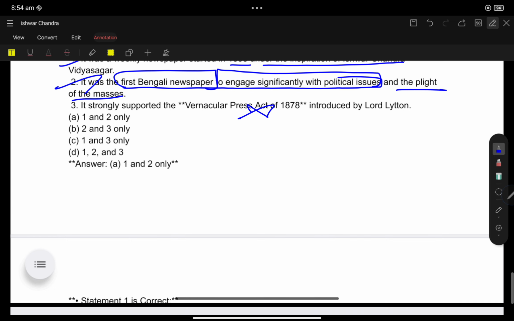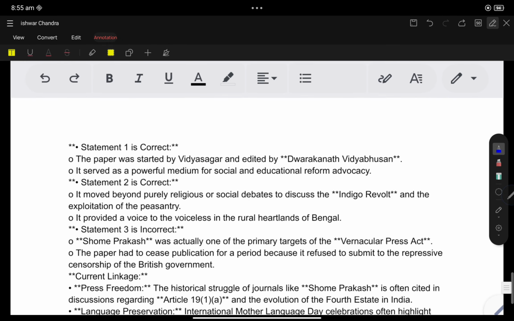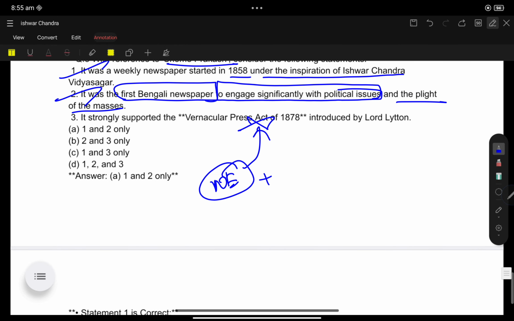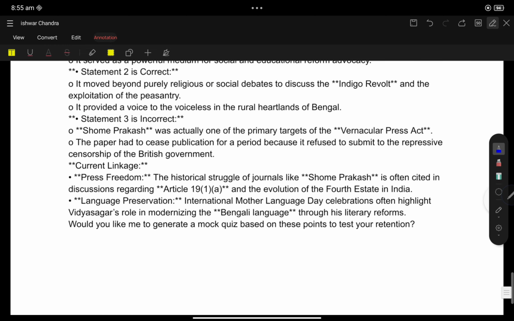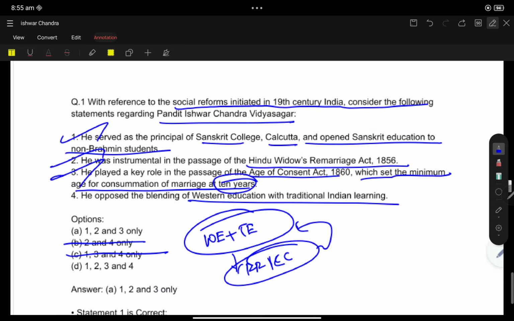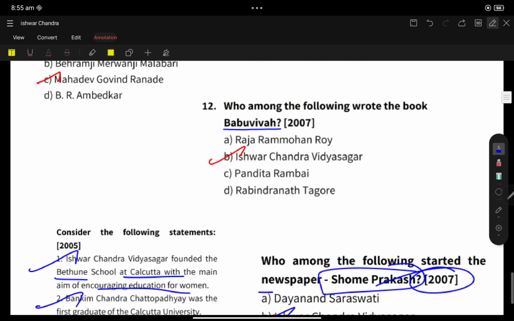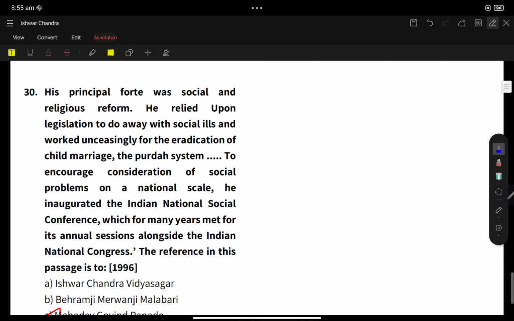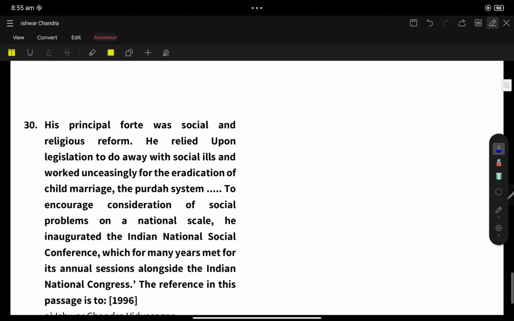He was also promoting Western education, so how could he support the Vernacular Press Act? Along with Western education, he also supported traditional education. So this makes the statement wrong. This is one of the most comprehensive discussions, so keep following here and it will help you to clear the exam.